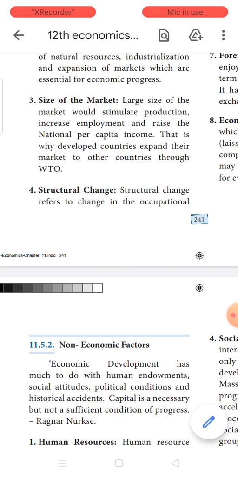This is the reason why many of the developed countries go in for international trade. The World Trade Organization is also developed only for this reason, because the size of the market has to be widened. If we do not have international trade, our market is confined only to India, which means we cannot witness growth or development. Only when the size of our market is expanded beyond the national horizons, then our production will increase and employment will increase.